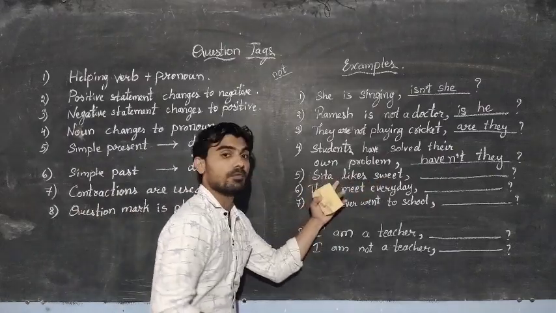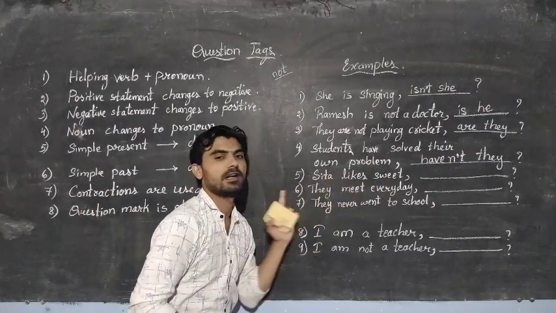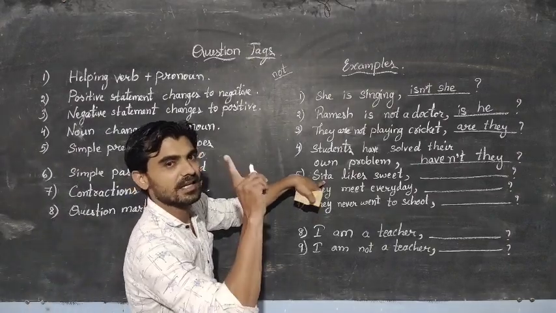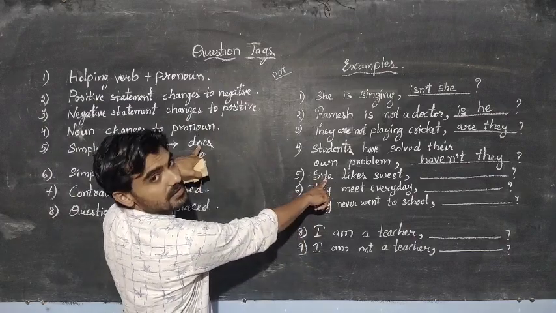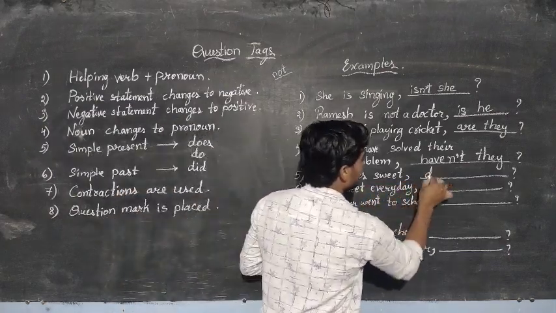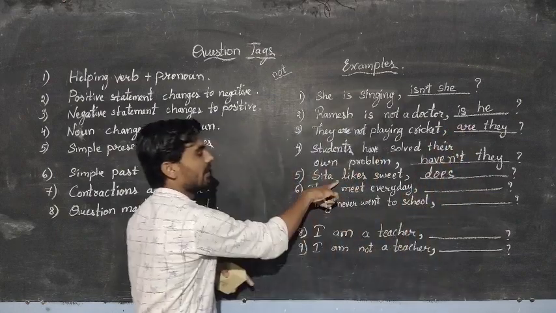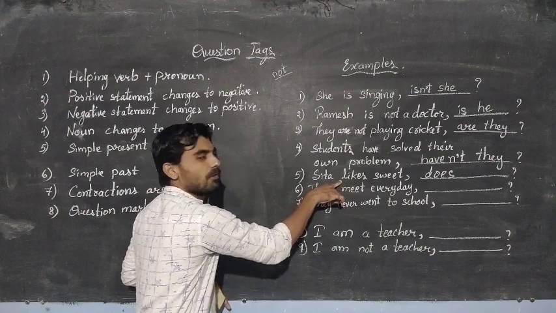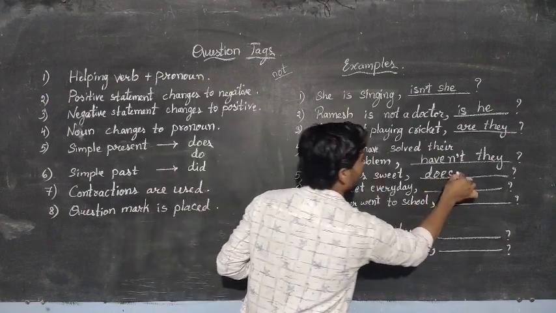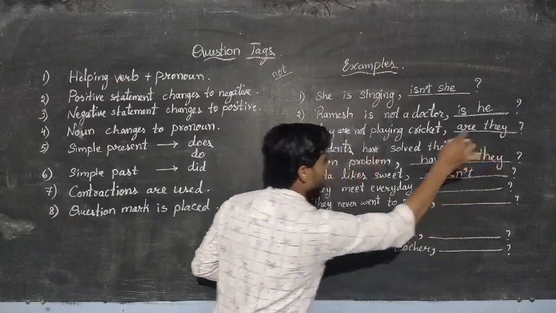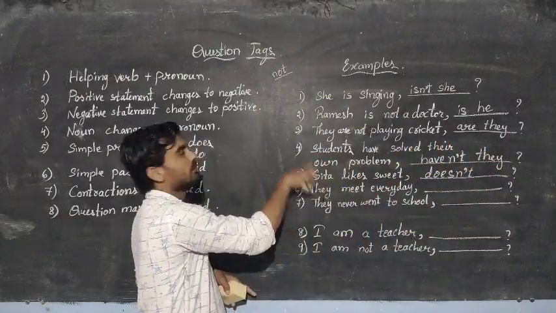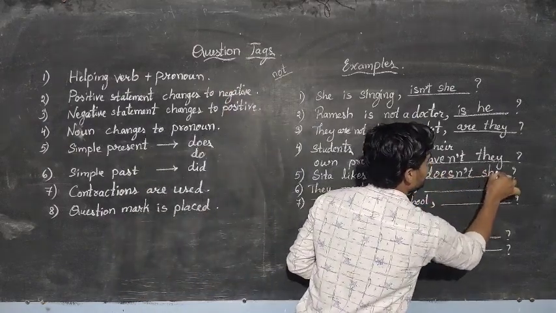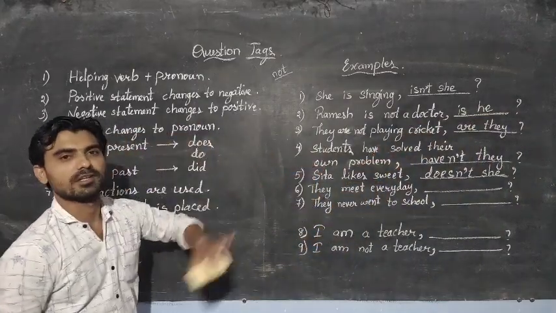Let us now solve this. Sita likes sweets. Now you have no helping verb here. How do you find out the helping verb? Very simple. See the subject first, Sita. It is singular, so you should take "does". Now say whether the statement is positive or negative. It is positive, there is no word like "not", so make it negative. It becomes "doesn't". Now, as I told you, only a pronoun can be used, so change Sita into a pronoun, it becomes "she". "Doesn't she?" Now we have got the question tag.